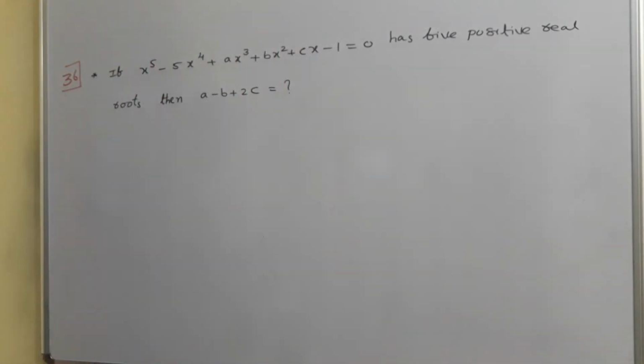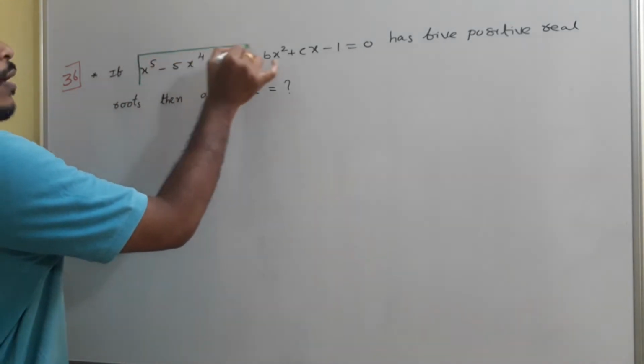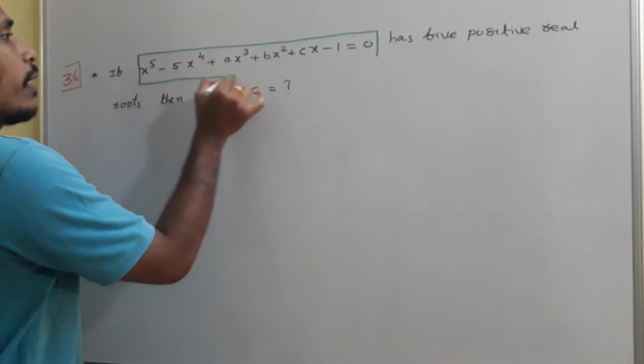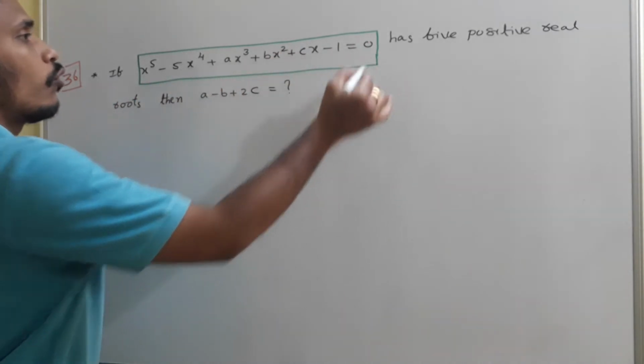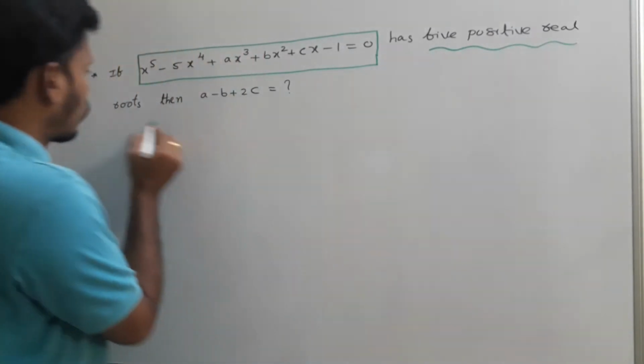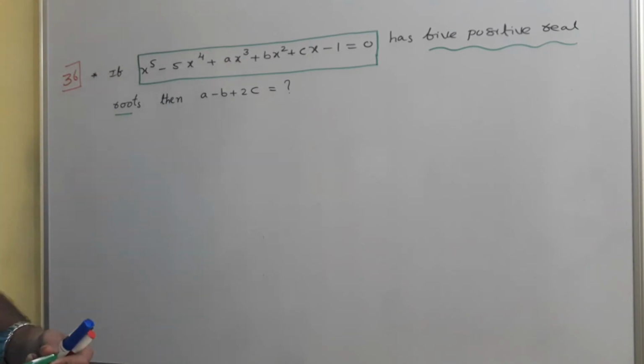Now just read the question. If x power 5 minus 5x power 4 plus ax cube plus bx square plus cx minus 1 is equal to 0 has 5 positive real roots, then we need to find a minus b plus 2c.